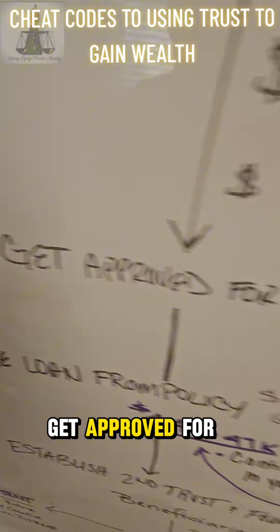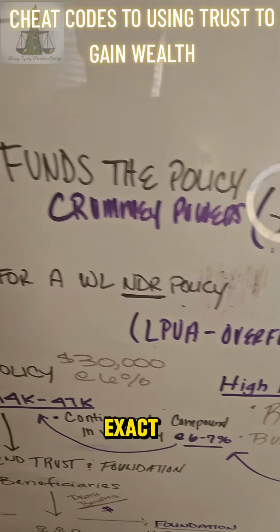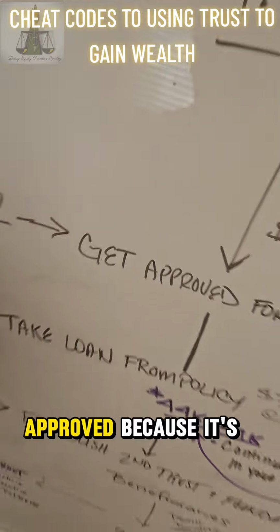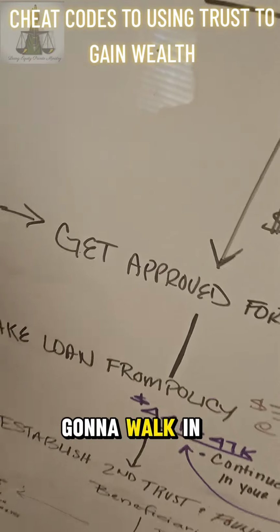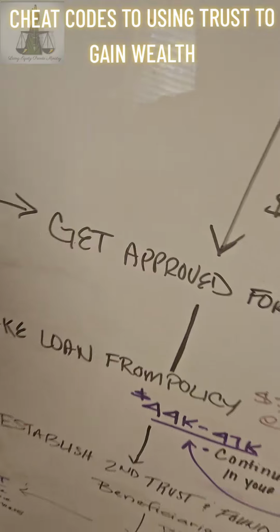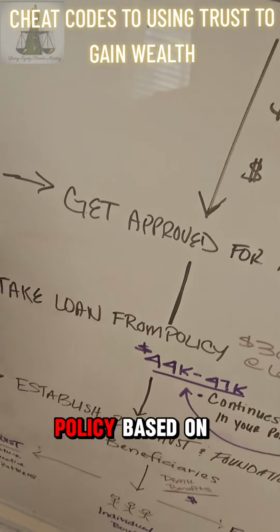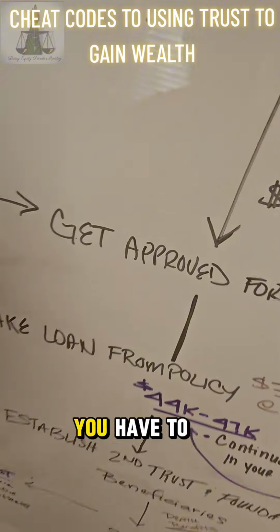First, we've got to get approved for that policy, right? An NDR to be exact here in this case. That's approved because it's a risk product. You're not just going to walk in like a checking or savings account, show your ID, whatever, and get one. No, it's a risk policy based on your health, your life, etc. So you have to get approved.